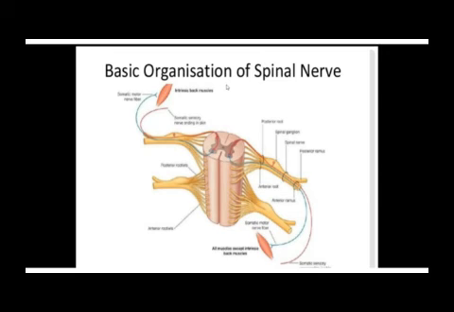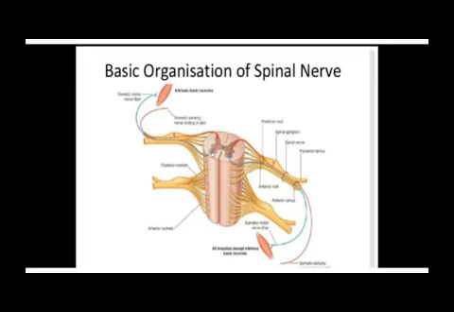Then when the brain sends down motor impulses through motor neurons, the motor neurons in the central nervous system will come down at the level of the spinal cord and synapse with motor neurons of the anterior horn. Remember, the anterior horn has motor neurons. Then the motor neurons in the anterior horn will move out of the spinal cord through the anterior root, and then they will go to supply the muscle.